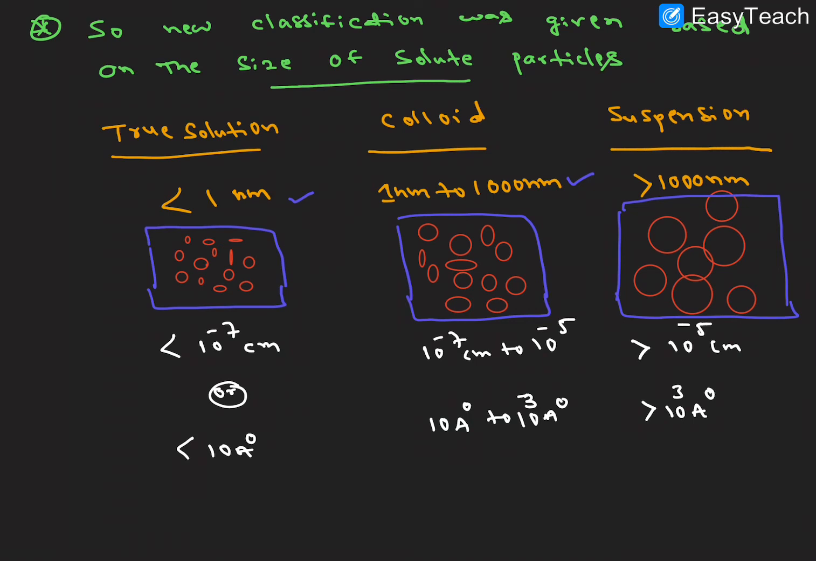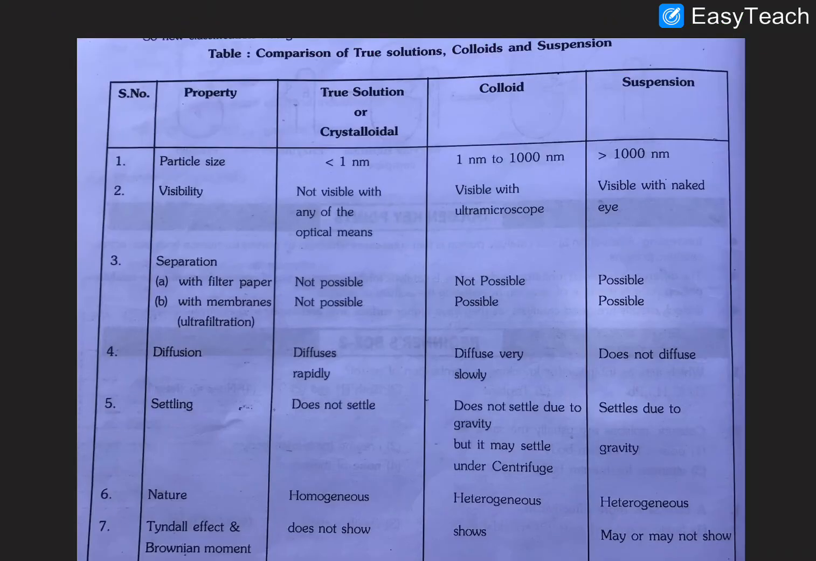Let us discuss the comparison between true solutions, colloidal solutions and suspension solutions. The first property is particle size. We already discussed it: less than 1 nanometer, 1 nanometer to 1000 nanometers, and greater than 1000 nanometers. The second one is visibility. Because of the very small size in a true solution, the particles are not visible by any optical means. Colloidal particles, in the range of 1 nanometer to 1000 nanometers, are visible only with an ultramicroscope.